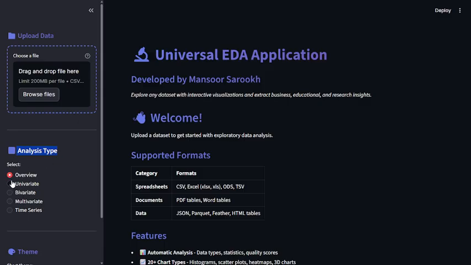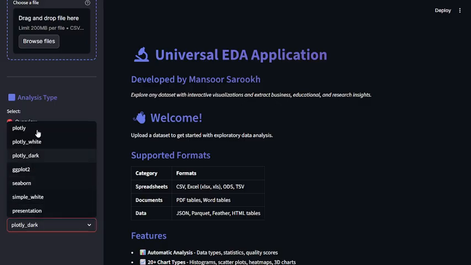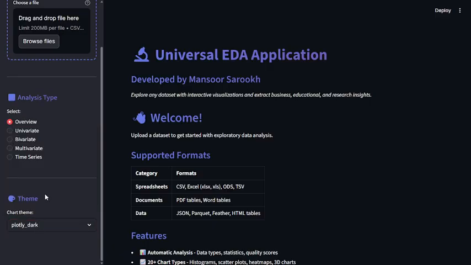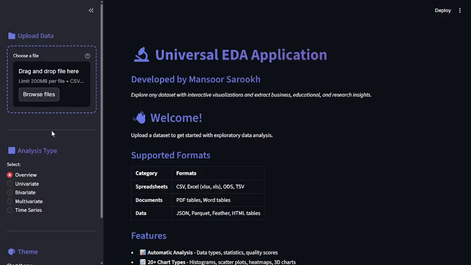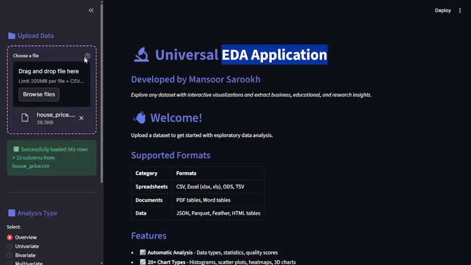In this portion, you can upload data and check the analysis type. You can get an overview of your data, univariate, bivariate, multivariate, and can also check the theme of your chart accordingly. These are the themes, okay? So you can select from these. For the demo of this EDA application, I am uploading a house price dataset.